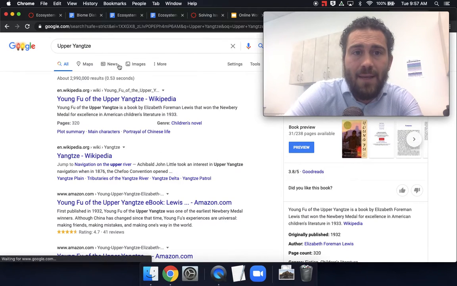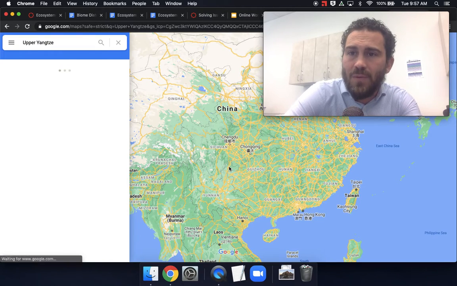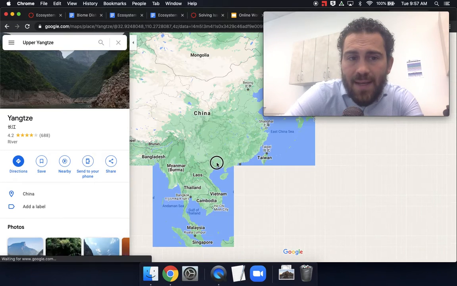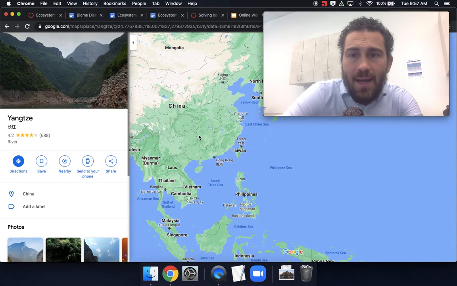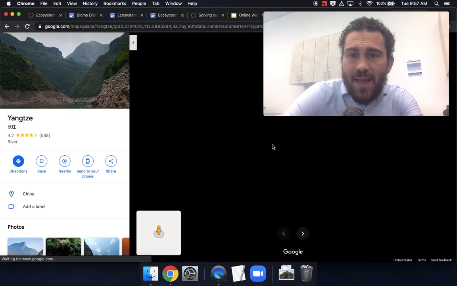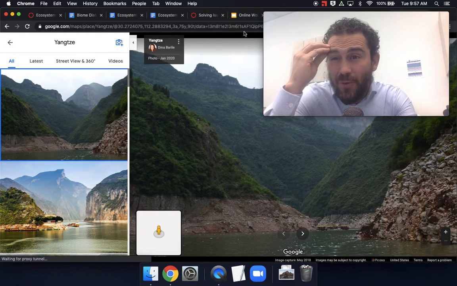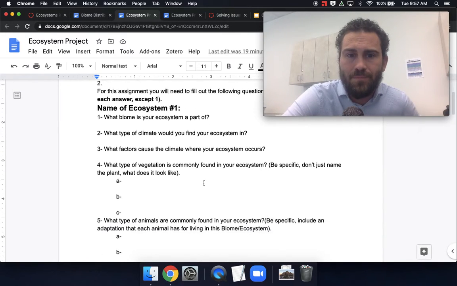We can look at it in the maps, and from where it is, we can identify some of those things. We know what the elevation is. We can tell where it is in China. What's the relationship going to be like to the ocean? All of those things that we've already studied. You can infer that knowledge and apply it to this project. That is the hope there.